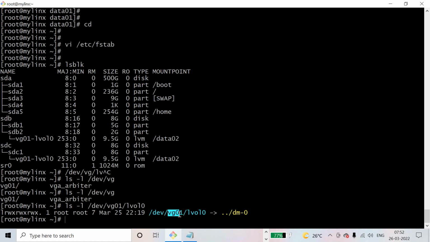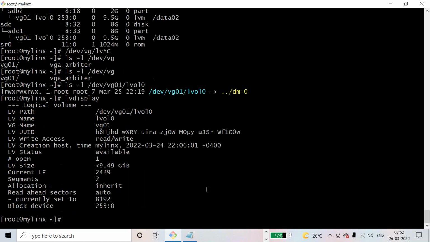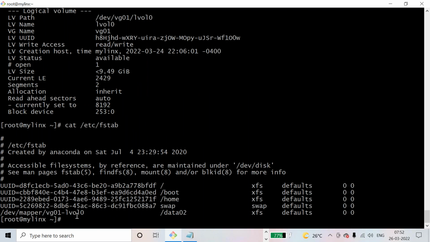/dev/vg01, you created a VG and you created an LV. Okay, if you do lvdisplay, here you will get this name. Okay, you can give this name. cat /etc/fstab. So here in this place you can give this value, /dev/vg01/lv01.